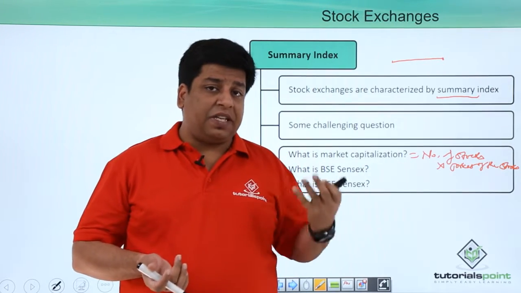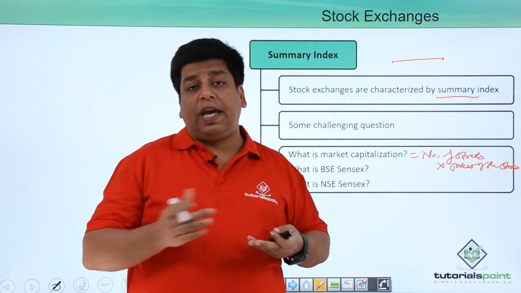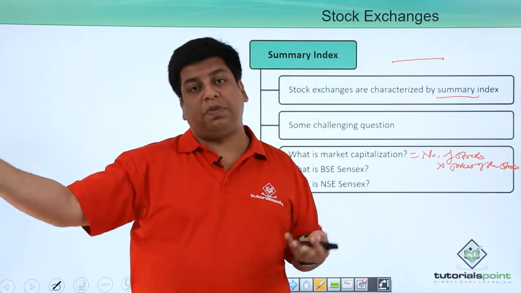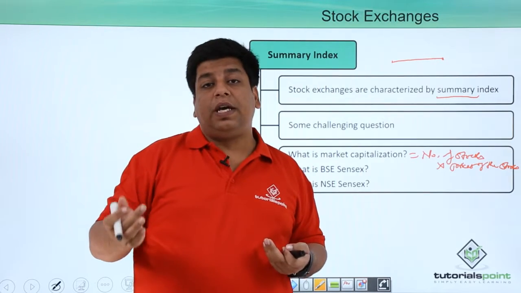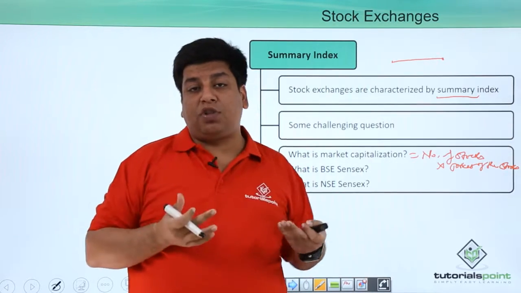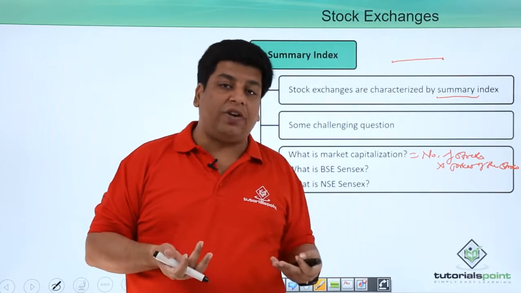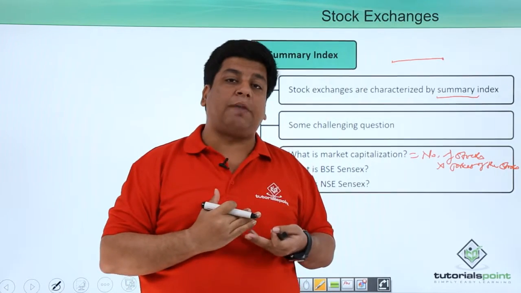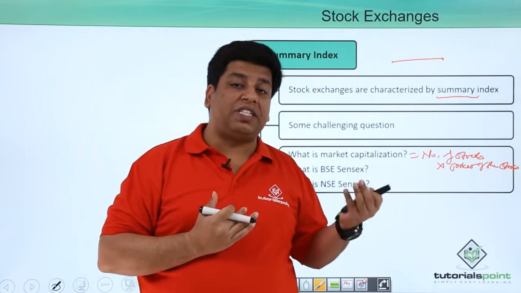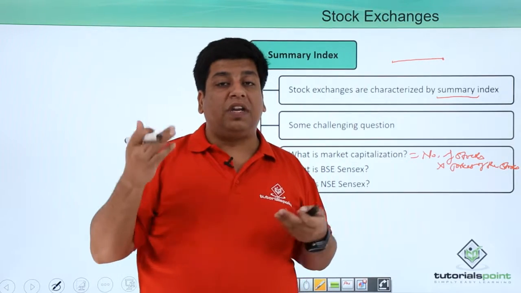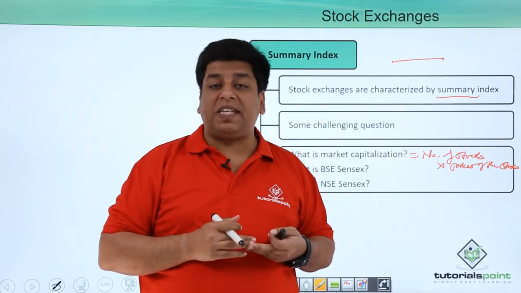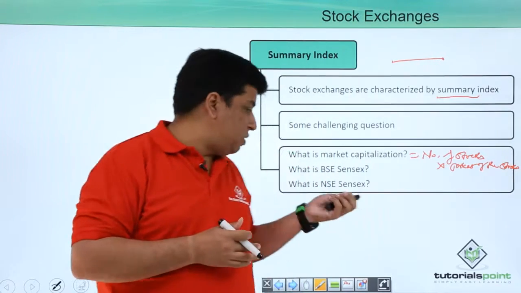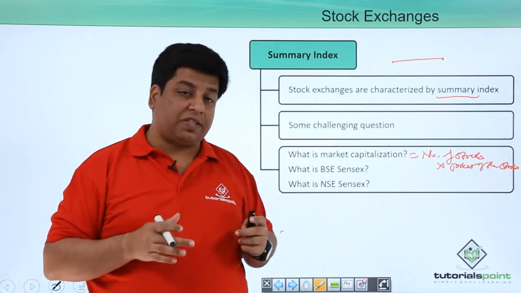I take it as a base, convert it to 100, and then I calculate the market capitalization of the top 30 companies, let's say in today's time, and then I divide both of them and multiply it by 100. The market capitalization of the current period divided by the market capitalization of 1978-79, into 100, will give me my Sensex at this particular point of time. That is your BSE Sensex.